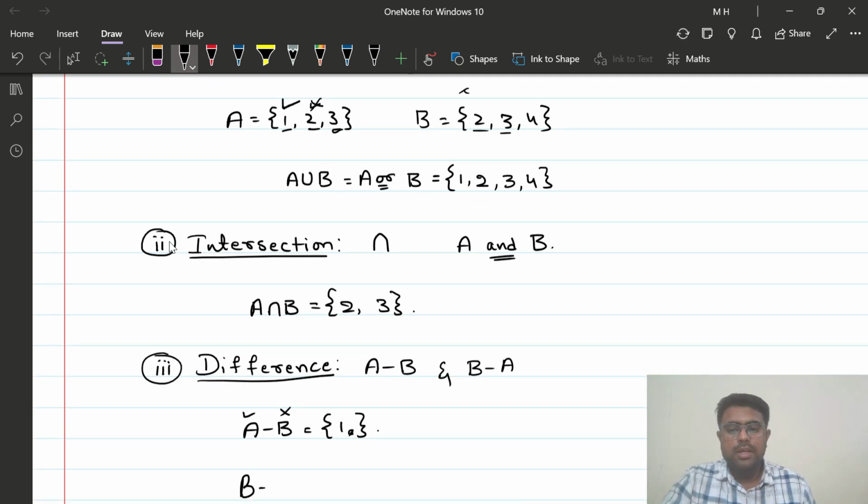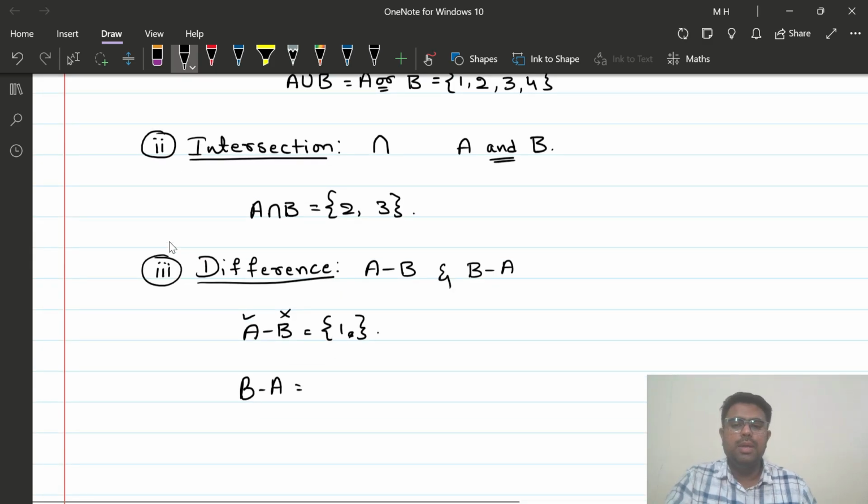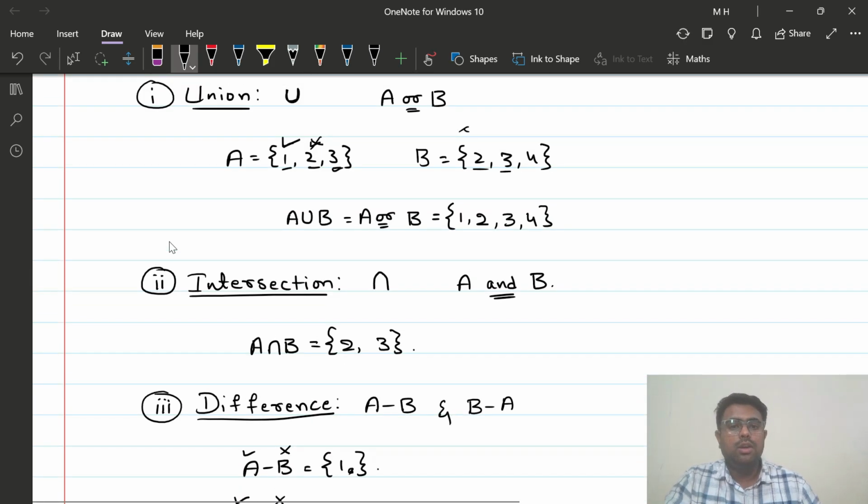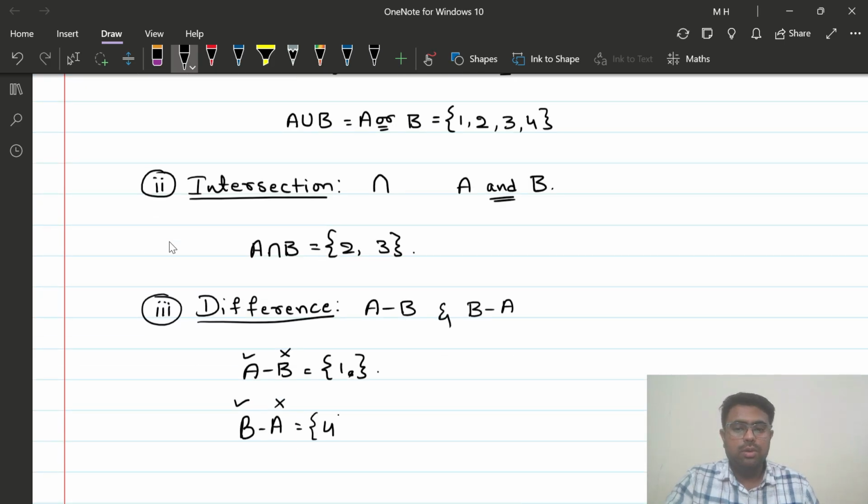Now, what is B minus A? B minus A is going to be the set of all elements in B which are not in A. 2 is in B, but 2 is also in A, I am not going to include it. 3 is in B, but 3 is also in A, I am not going to include it. But 4 is only in B, so I am going to include 4.